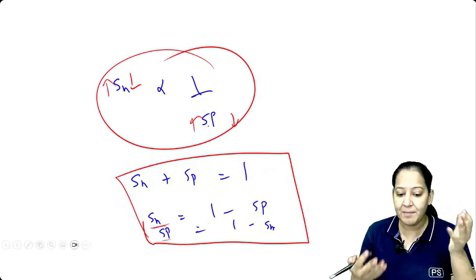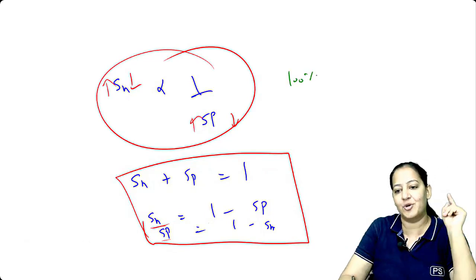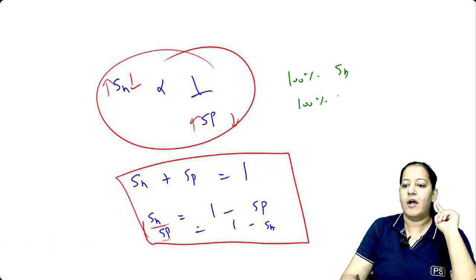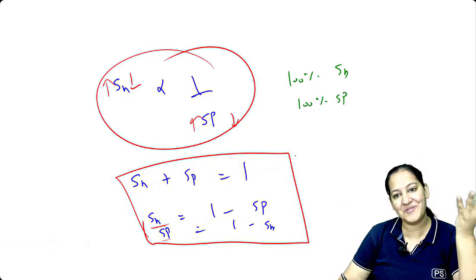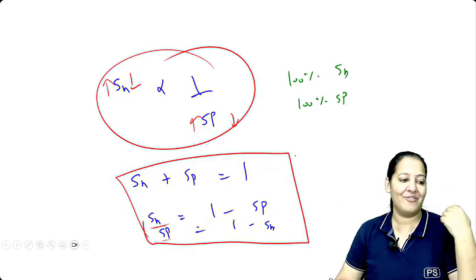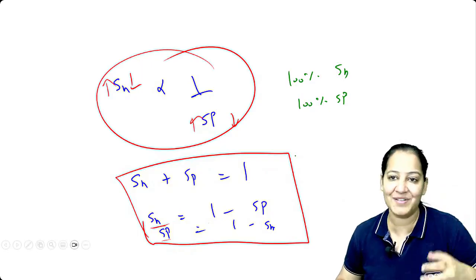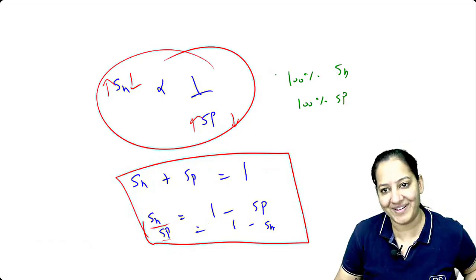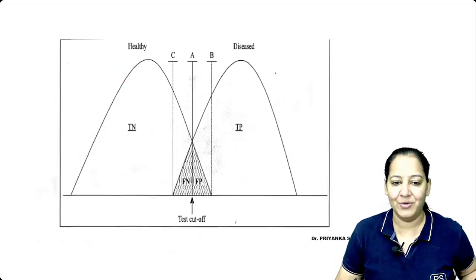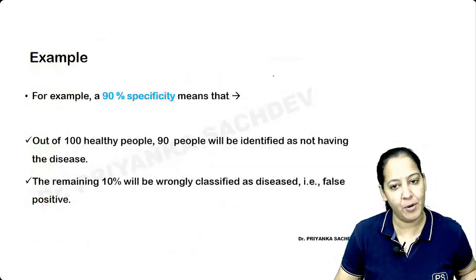What I want in my test, an ideal test, should be 100% sensitive, 100% specific. But there is no such test in this world. There is no 100%. Even the Carnot engine is not 100%. None of the tests is 100%. They can be as high as 90, 95%, but they are not 100. Okay, so please learn that. And after that we have seen positive predictive value also.